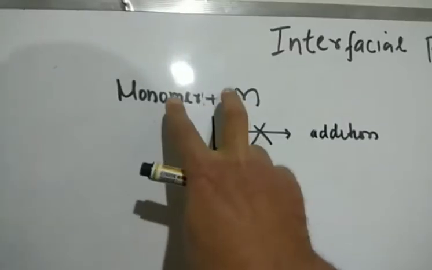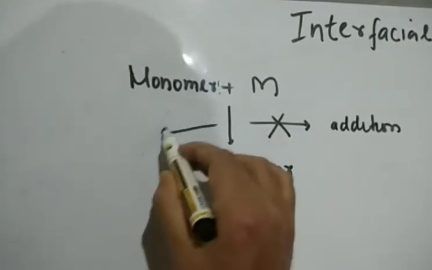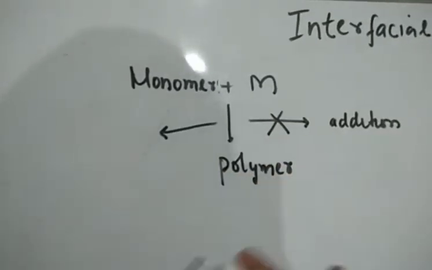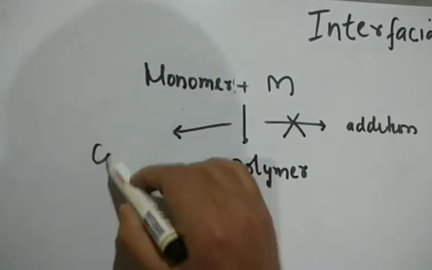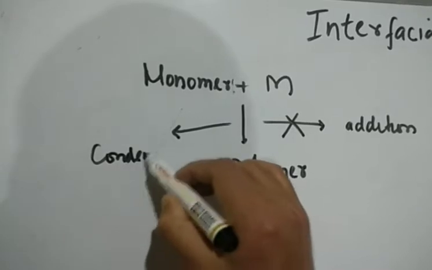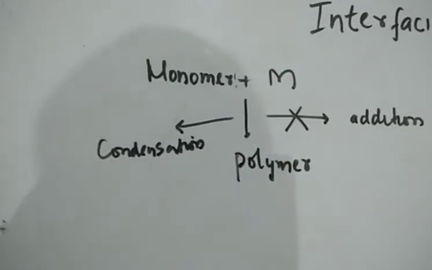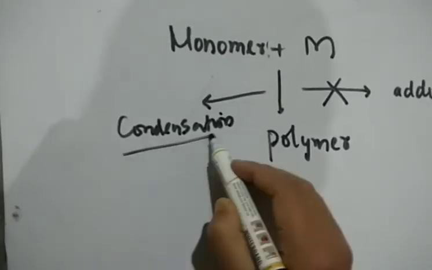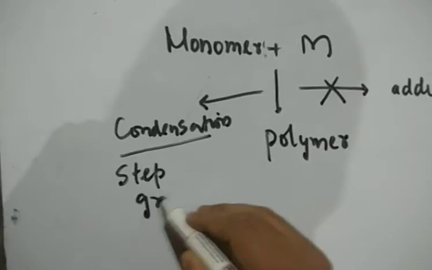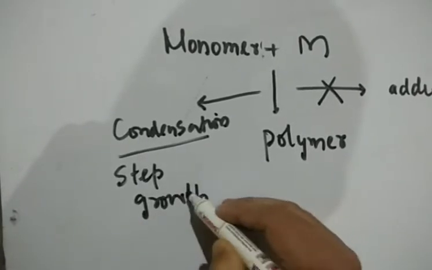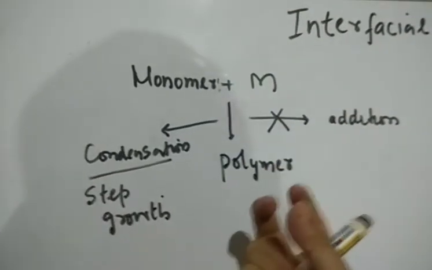Now, if the monomers react and form a polymer with the loss of some small molecules like HCl or ethanol or water, then we say it's a condensation polymer. And the process is called condensation polymerization. This is also called step growth polymerization. Now, monomers को हम react करते हैं, we use solvent.